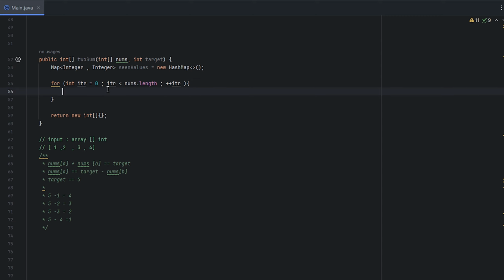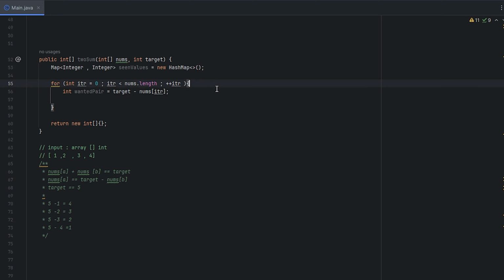As we go through it, for each value we want to know if we have the corresponding value. So we create a new integer called wantedPair, because this is the value we want. We set that to target minus nums at the iterator position.